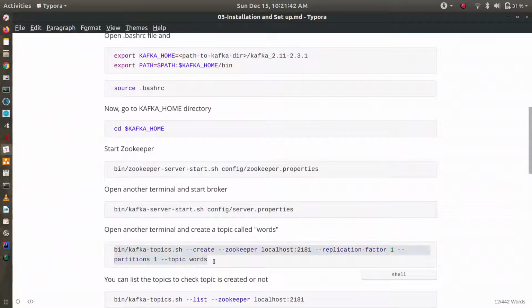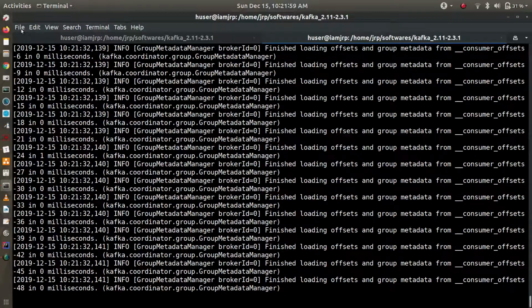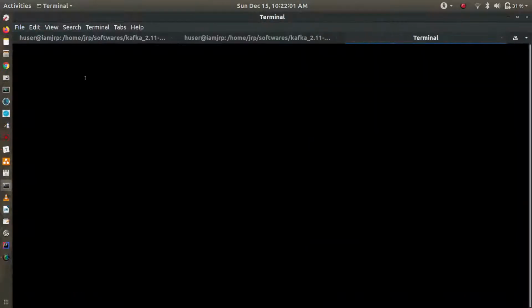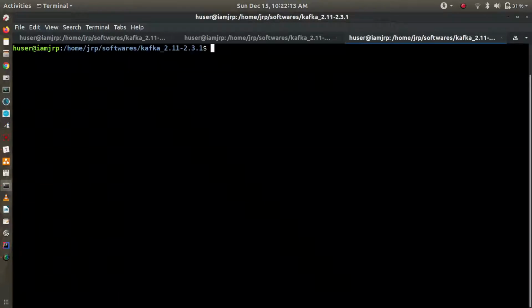So now we can create a topic. We are creating a topic called words here, which by default has number of partitions 1 and replication factor 1. We can change that later. So let's create the topic called words.